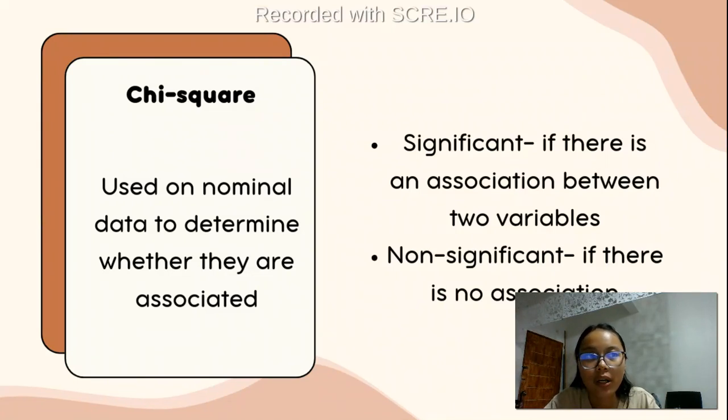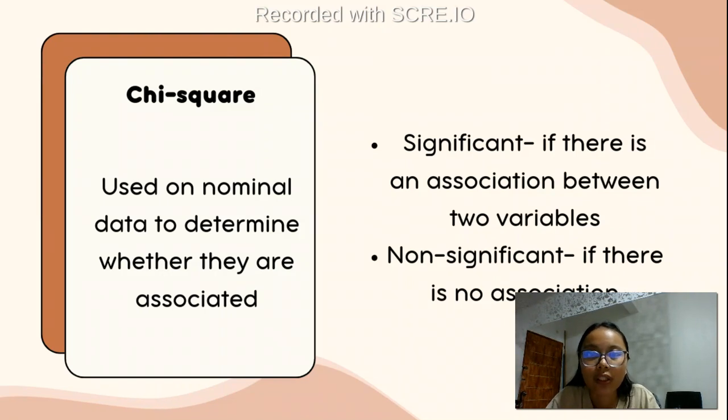So we have variables, let's say for example, I have a variable wherein losing a ball pen could highly affect my academics.